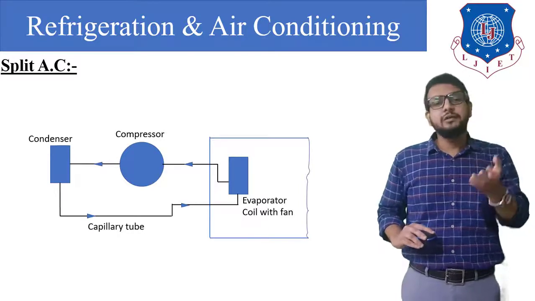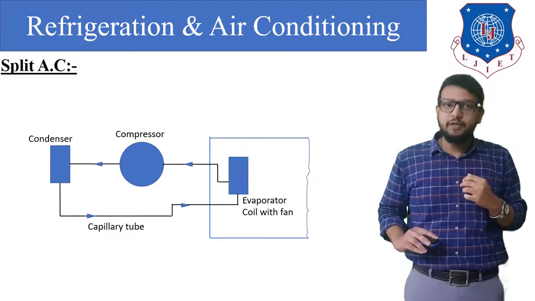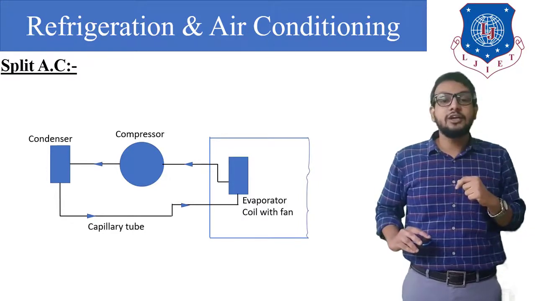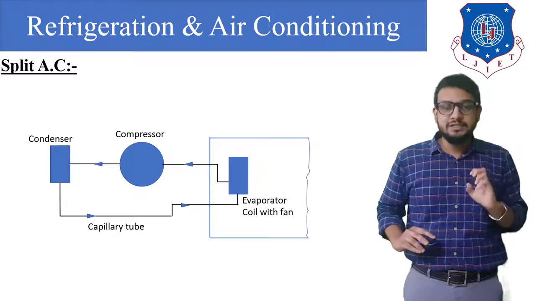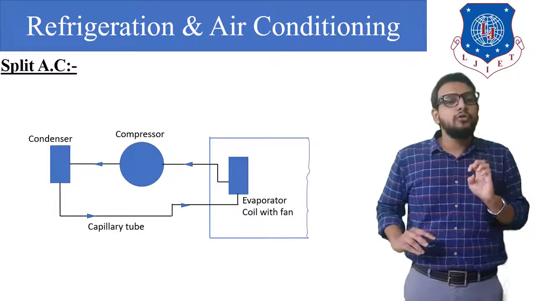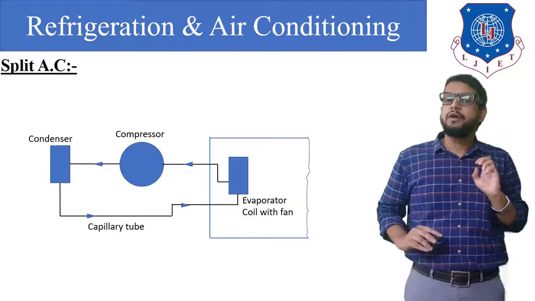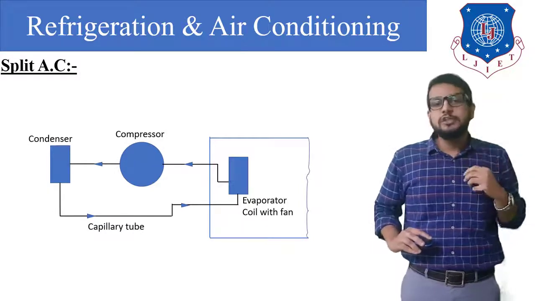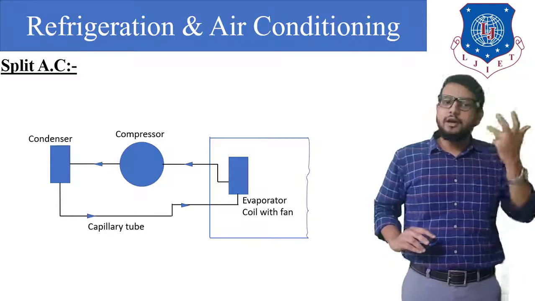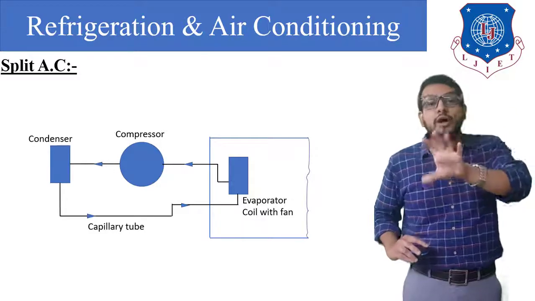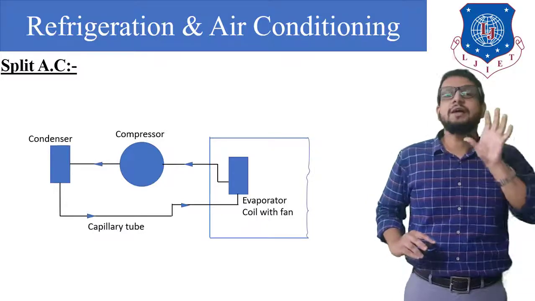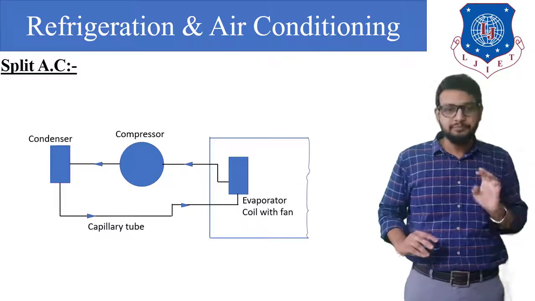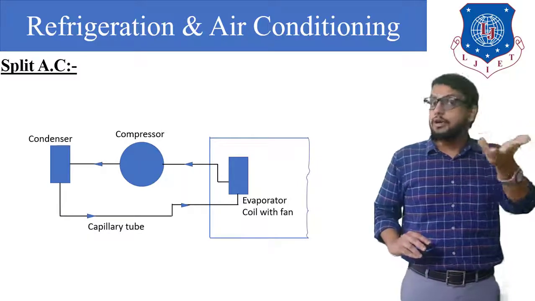Okay, so you can see a representation is shown, a flow diagram for a split AC. So the square represents the conditioned room. Inside that we have placed an indoor unit where I have written evaporator coil with a fan. Okay, and the outdoor unit consists of what? We would say it consists of a compressor, condenser and a capillary tube, which is shown outside the square, which means it is an outdoor unit. Okay, split into two parts, wherever we can place that part. Function and working are going to remain the same.